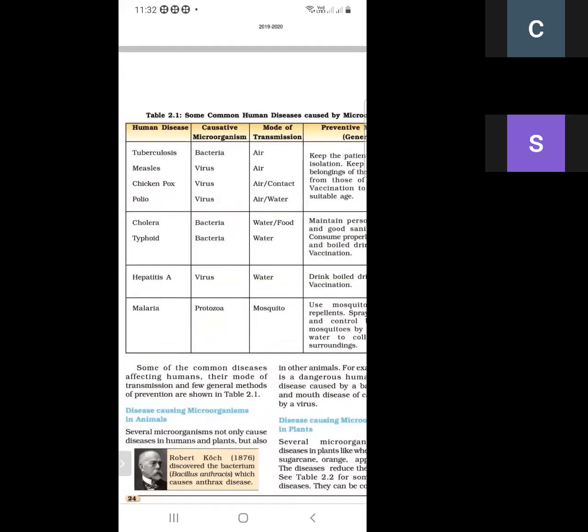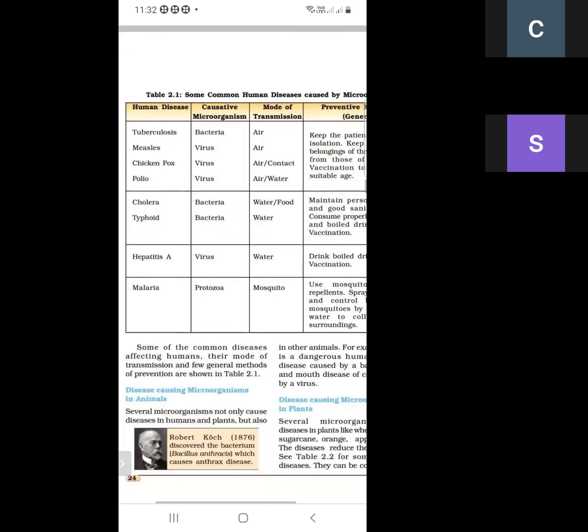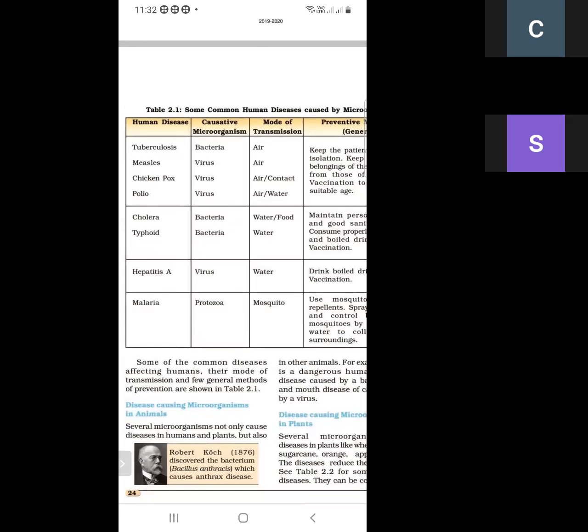And the diseases are cholera and typhoid. The main microorganism is bacteria, which causes cholera and typhoid, and the mode of transmission is water and food. And this is the disease hepatitis A, which is caused by a virus. And what is the mode of transmission? Water. And malaria is a disease caused by protozoa, and the mosquito is the mode of transmission.